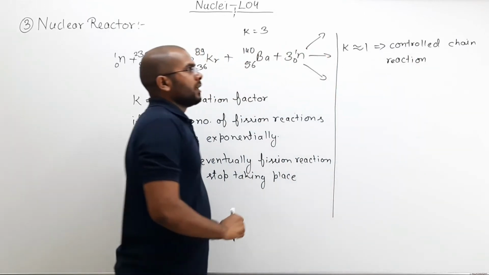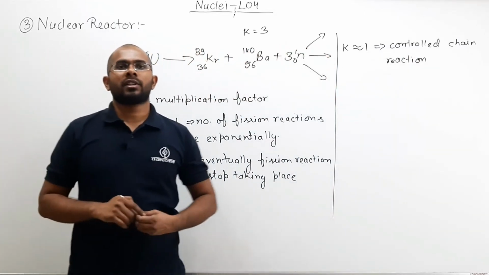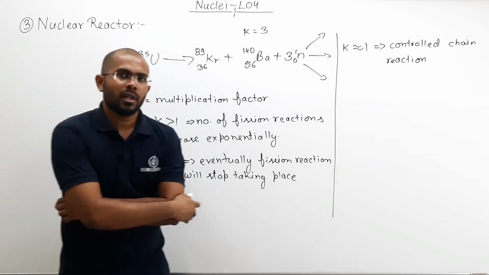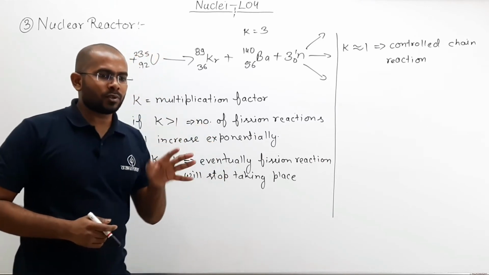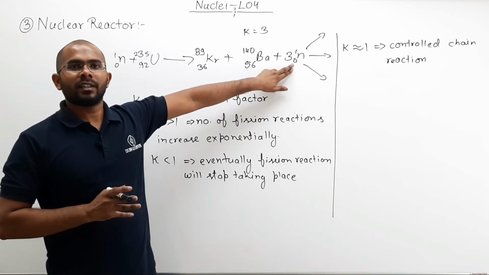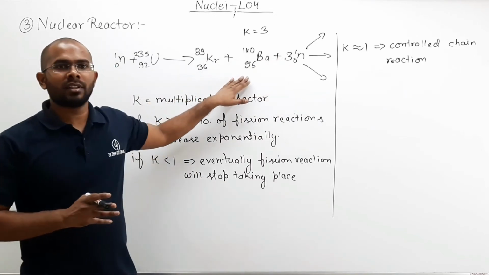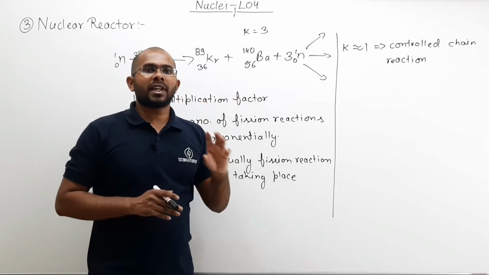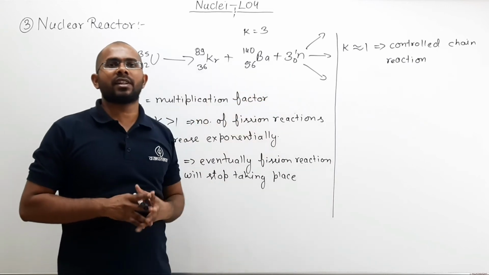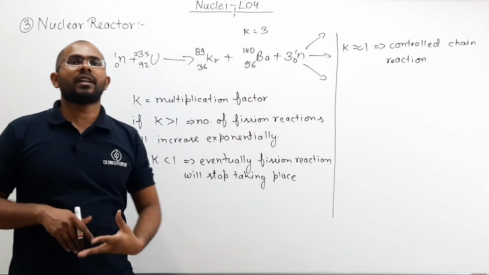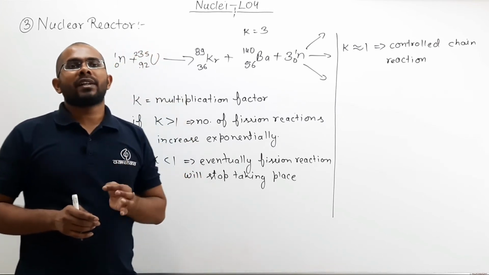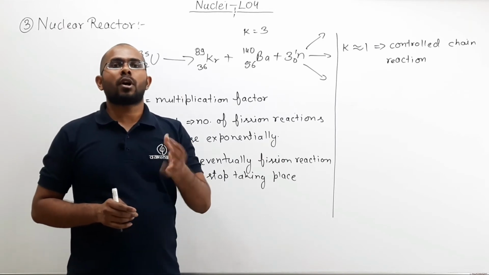That way. Now how do we make sure that K is almost equal to 1? To maintain K almost equal to 1, what we need to do? Here 3 neutrons are released due to the first reaction. So what we can do is, we can somehow prevent 2 out of these 3 neutrons from further creating chain reactions. How do we prevent a neutron from creating further chain reaction? Now, one way to prevent it is to use control rods.